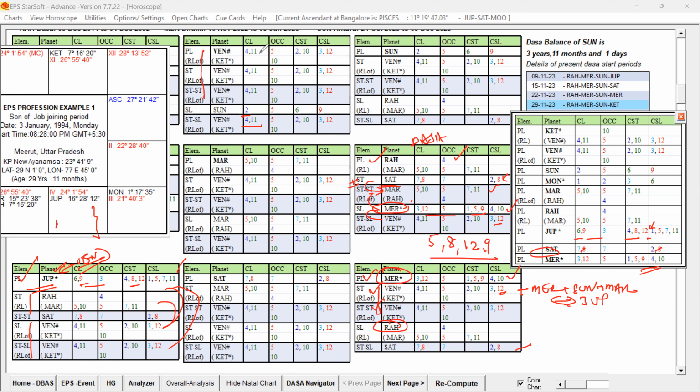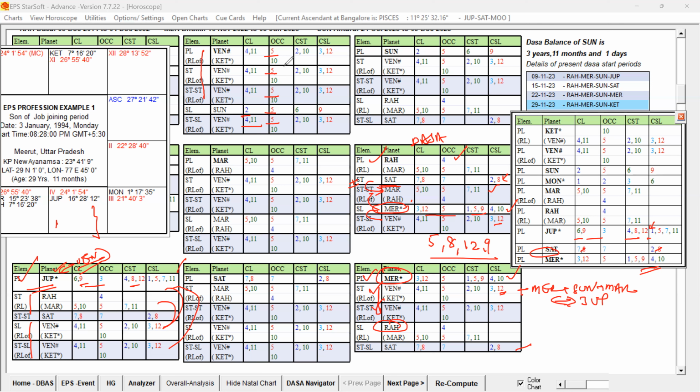If you look at the cuspal sublords, they are favorable: 4, 11, 4, 11, 2, 4, 11. But in the occupation, it is 5, 5, 5, 5, and 5. So we will not be able to understand whether 5 is going to be favorable or unfavorable. Even if it is 4, 11, 5 is supportive only, not detrimental.